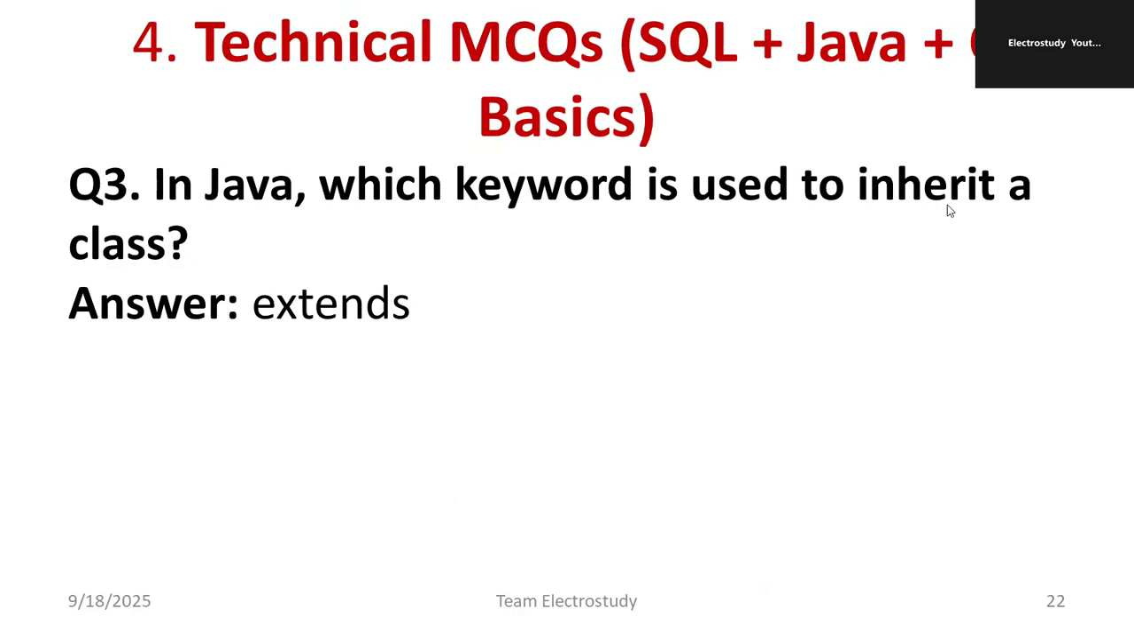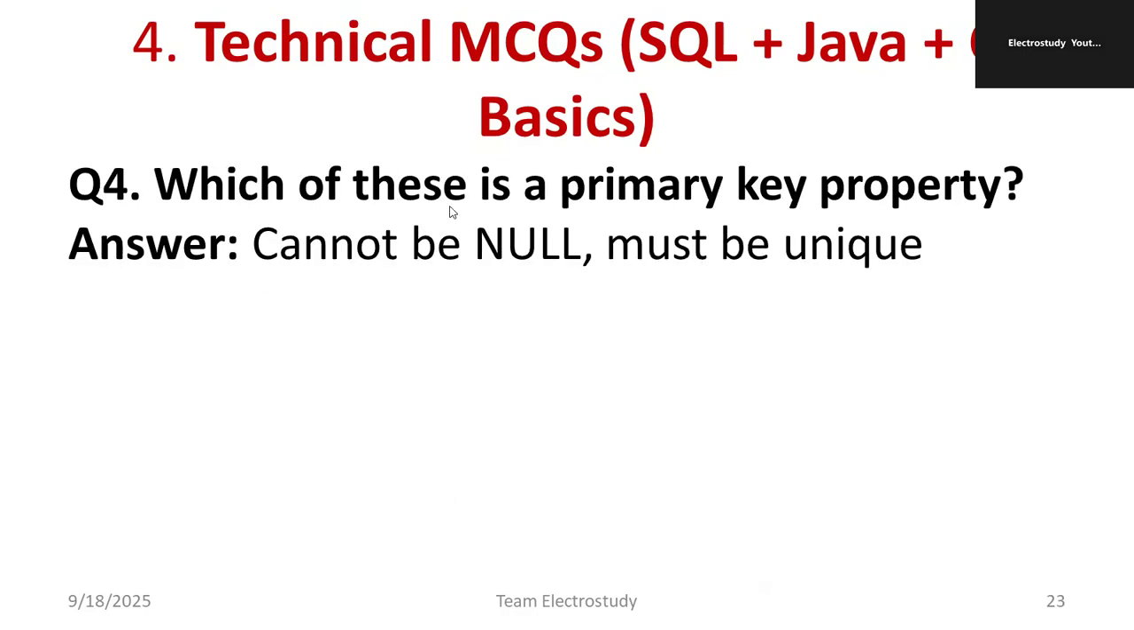In Java, which keyword is used to inherit a class? Inheritance is a property of object-oriented programming. Extends is the keyword which is used to inherit a class. Extends. Which of these is a primary key property? It cannot be null, must be unique. Right.